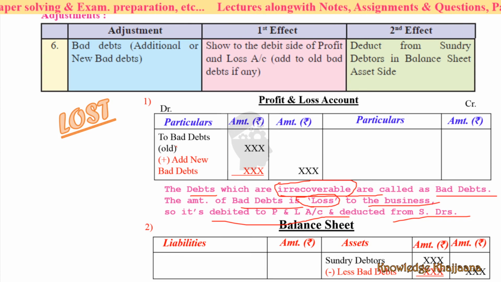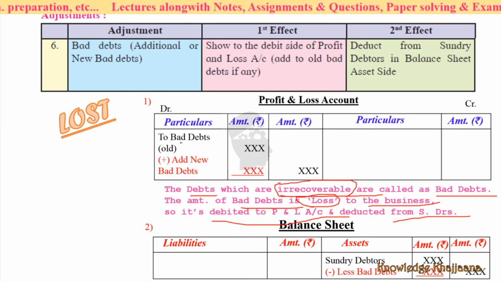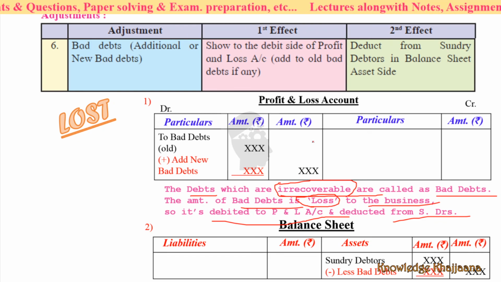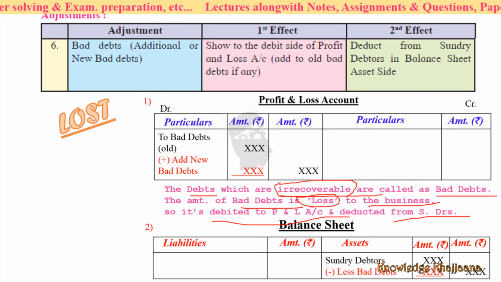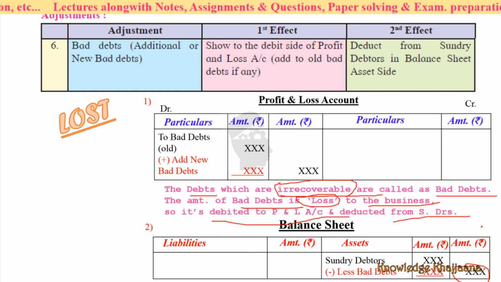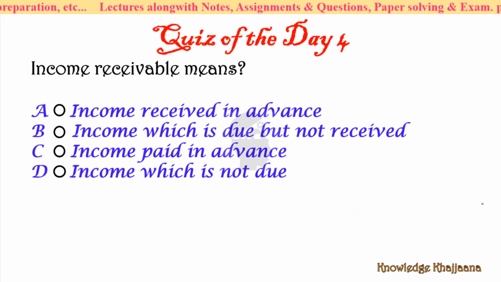If only bad debts is given, then write bad debts. If new bad debts are given as well, then we have to add the new bad debts to the old bad debts, so the total amount would be this much. And deduct from the sundry debtors in the balance sheet because we will not get some part of the amount from the debtors. Okay, so this would be the balancing figure. So far we have learned 6 adjustments today, and in our next lecture we will learn some more adjustments.